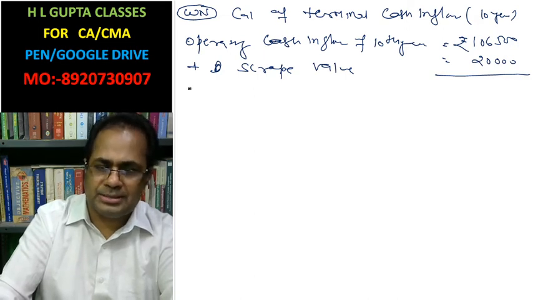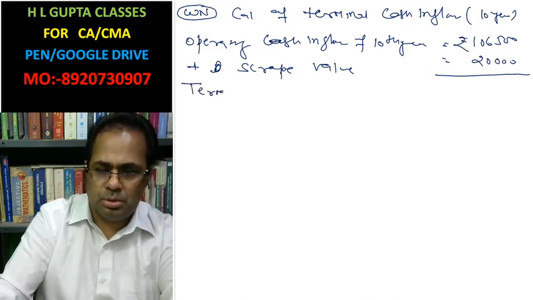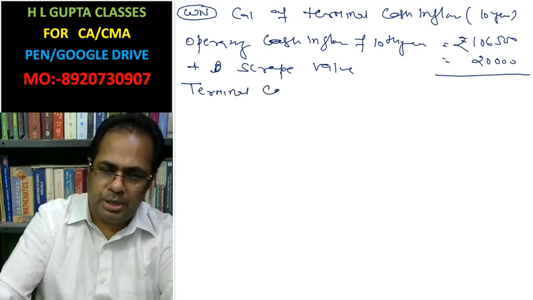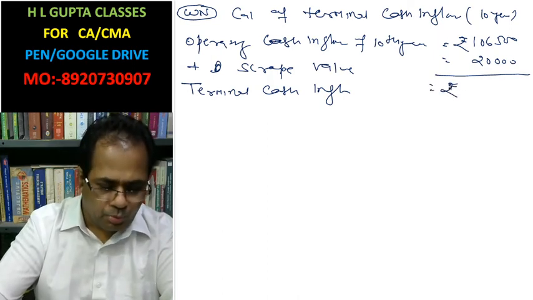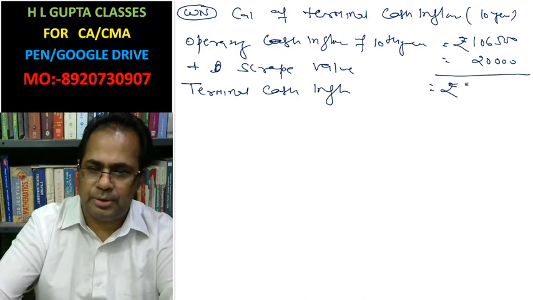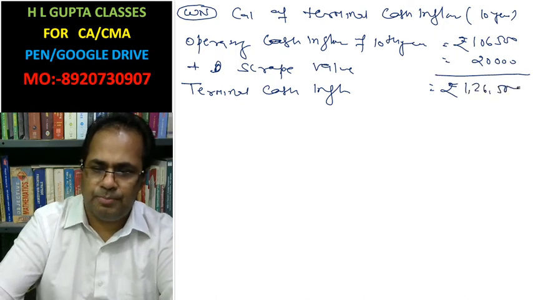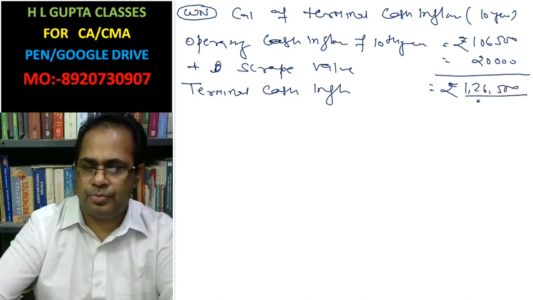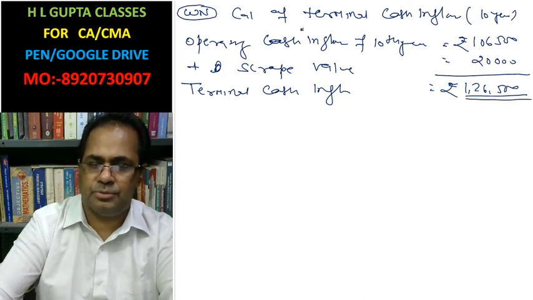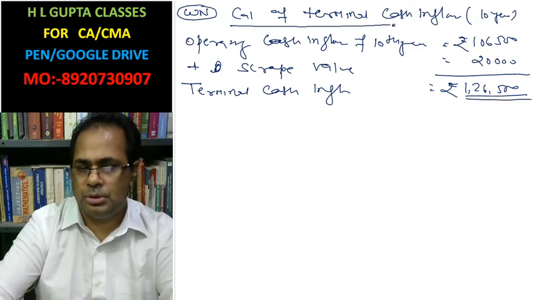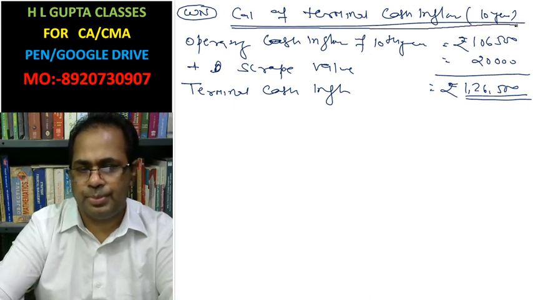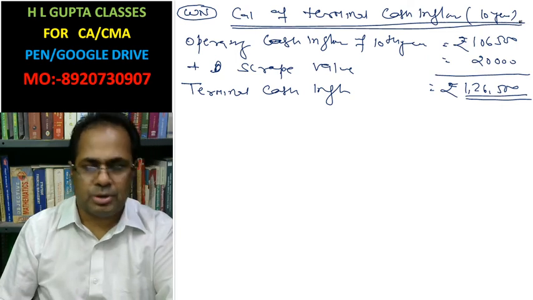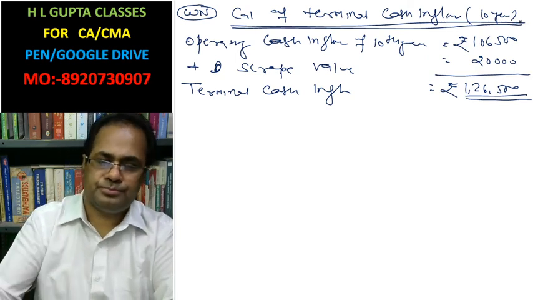Now terminal cash inflow is rupees 1,26,500. Terminal cash inflow 1,26,500. Now calculation of net present value.